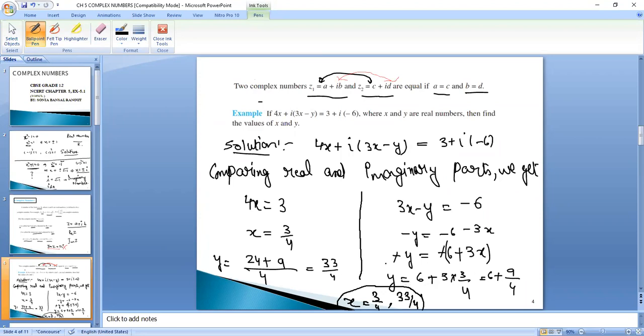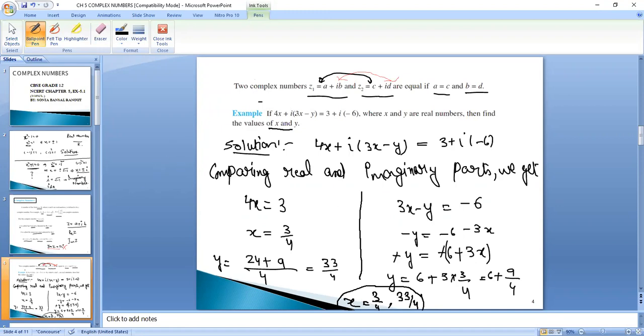6 plus 3, put the value of x as 3 by 4. It will be 6 plus 3 threes are 9 by 4. Taking 4 as the LCM, 6 fours are 24 plus 9. 24 plus 9 will be 33 by 4. So the value of x is 3 by 4 and y is 33 by 4. We had to find the values of x and y. So we have calculated it. So it is our solution, right?